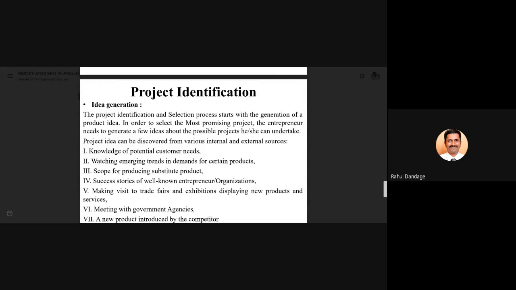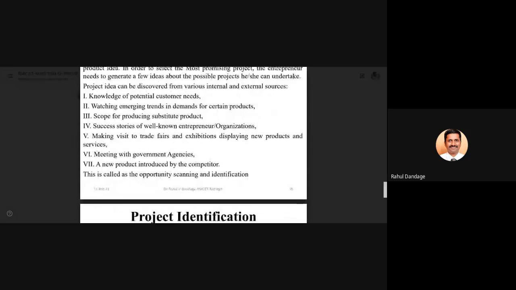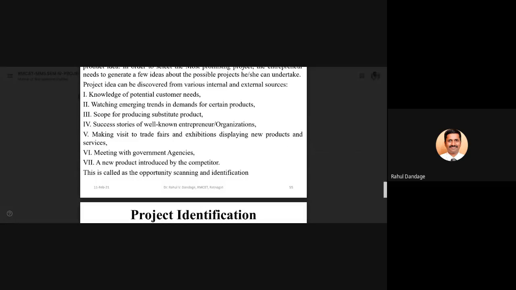So how does the project idea get generated? It is knowing the potential customer requirements, watching the emerging trends in demands for certain products, scope for producing a substitute product. So already there is some product in the market, but if you launch a substitute in the market, there may be scope to sell that particular product.